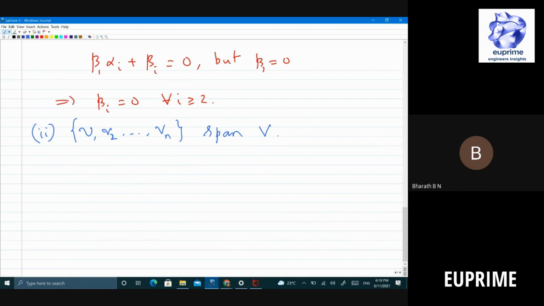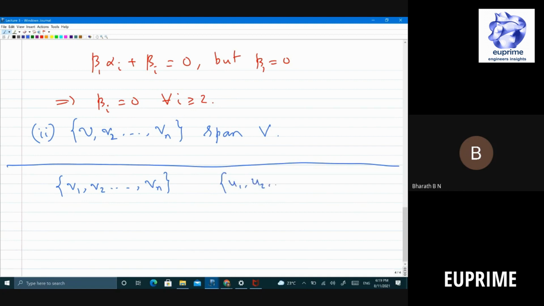Now let's go back to what we did in the last class. We had to prove that the dimension is unique, right? So you cannot have dimensions being different for the same space. How do you prove that? You take two bases, let's say V1, V2, etc., Vn, and similarly U1, U2, etc., Um, with m greater than n. Both are bases.